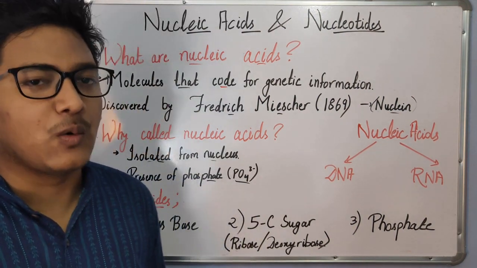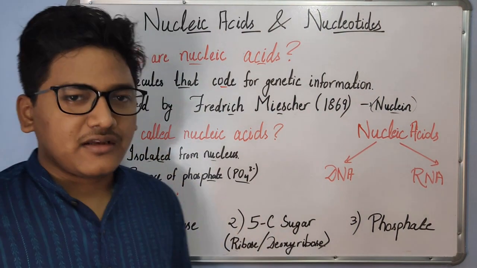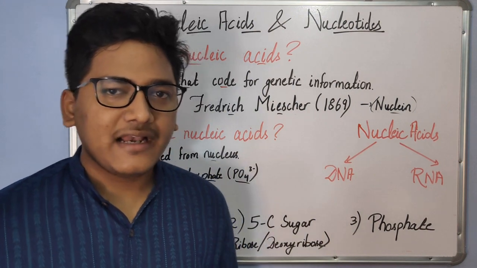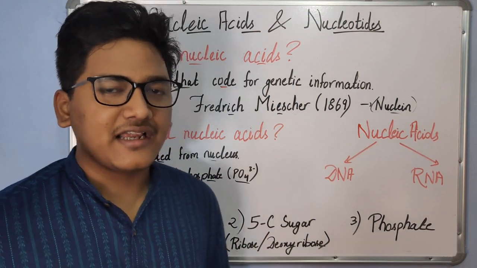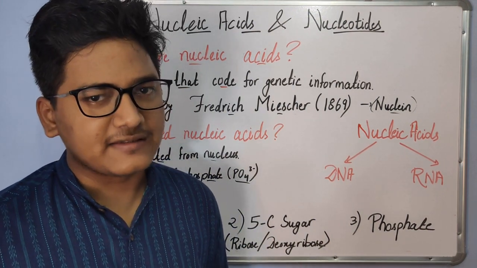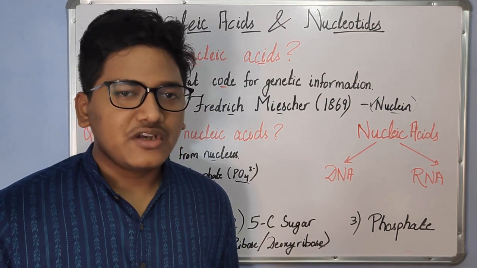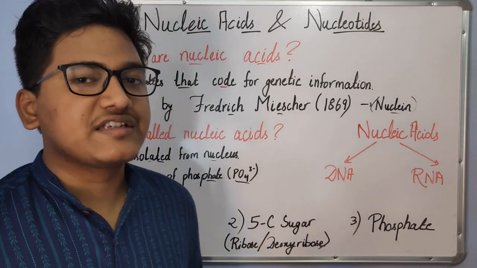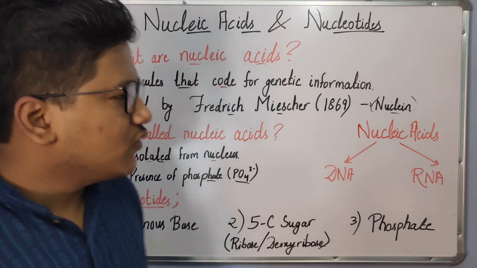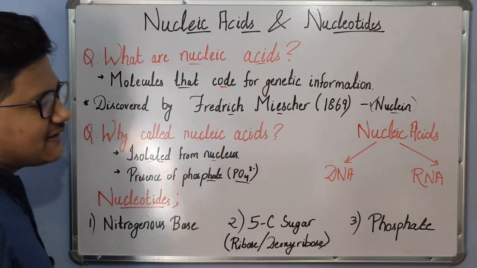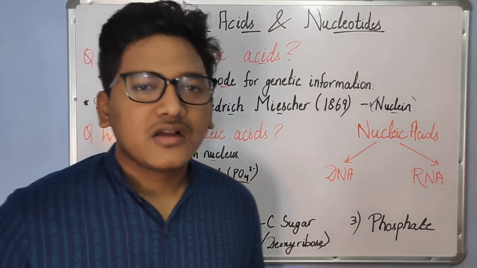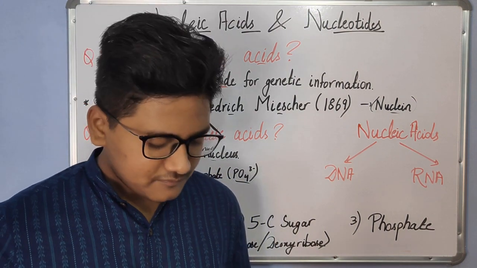Now the question comes, how? So DNA, as we know, can be transcribed into RNA, and the transcribed RNA can be further translated into proteins. And proteins, we know that they control the overall machinery of the living world. So from a broader point of view, the nucleic acids are the major regulatory biomolecules.